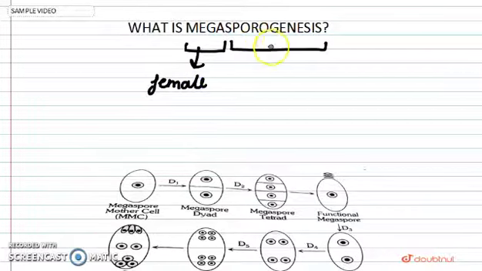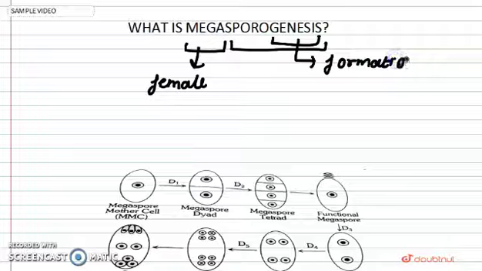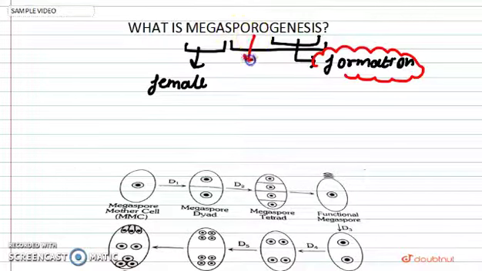Now, what is sporogenesis? What is the meaning of genesis? Genesis means formation of anything. In biology, if we see the word genesis, it means formation. Sporo here refers to spore. So when we talk about spore formation, it is sporogenesis.